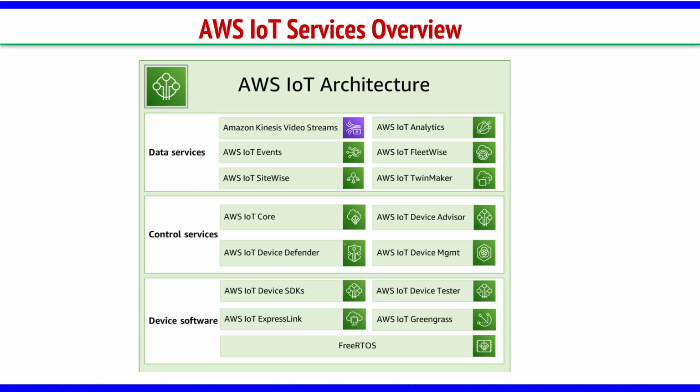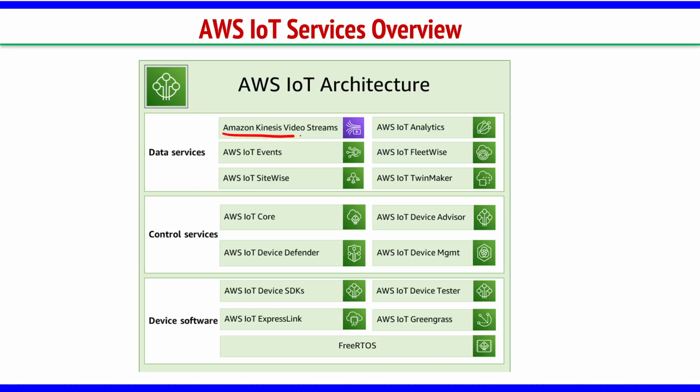So this is the AWS IoT architecture. If you want to use AWS for your IoT projects, you want to store some data, derive some insights, these are the services in AWS which will be used frequently.